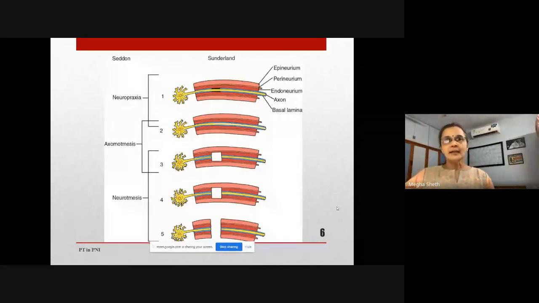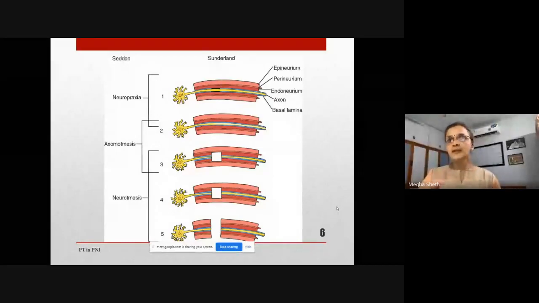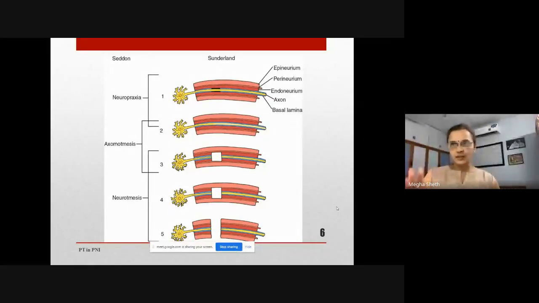Grade 1 of Sunderland and neurapraxia is the same. So this yellow color is the axon, and the blue color on top of it is the myelin sheath. So in grade 1 neurapraxia, you just have demyelination of the axon. Axon is in continuity, and so are all the three coverings, the endoneurium, perineurium, and epineurium. There is no injury to any of the coverings except the myelin sheath. So the nerve is almost normal below the level of injury, wherever the compression is there, and it is normal above. So once this compression is relieved, the person is going to recover and gets normal.